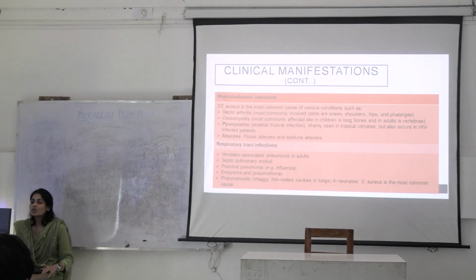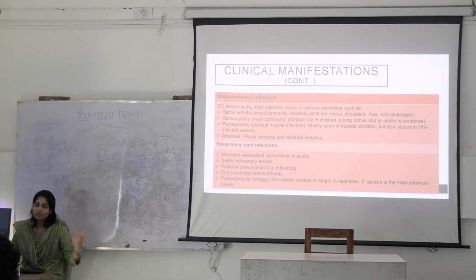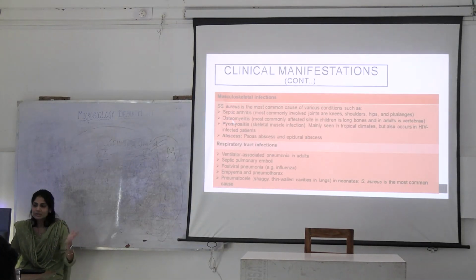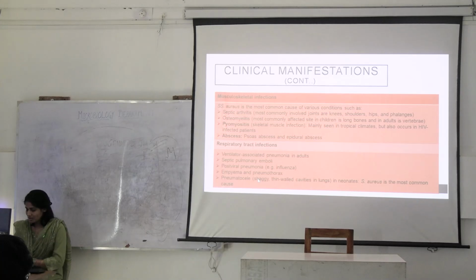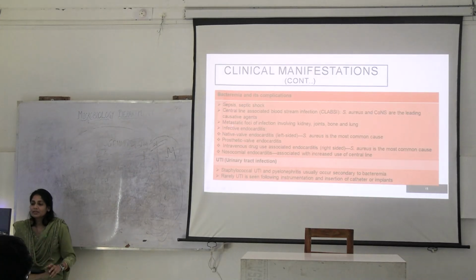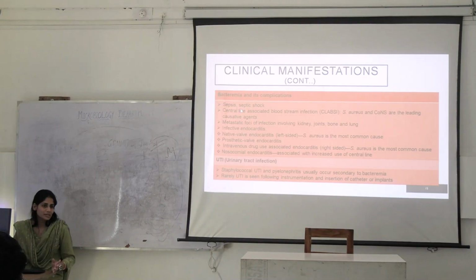Staphylococcus aureus can cause septic arthritis, osteomyelitis, any musculoskeletal abscess, okay. It can also cause n number of respiratory tract infections, ventilator associated pneumonia, empyema, pneumatocele, then bacteremia and its complications. If it's in the bloodstream, it can cause sepsis, septic shock. What else can it cause?